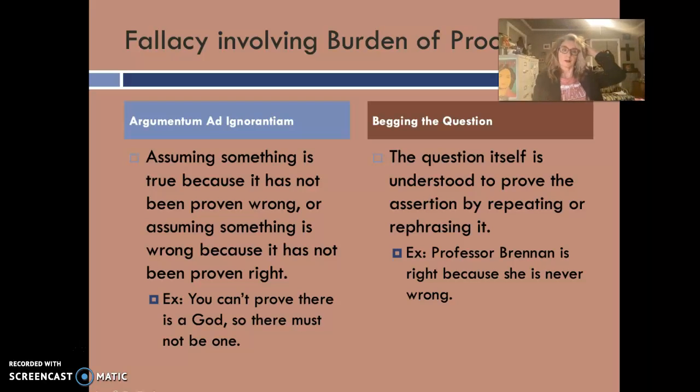That's begging the question. You make a statement and then you restate it in a different way using what you said in the beginning, and you didn't give any proof, but it made it sound like you gave proof, but you're basically just restating what you said in the first place. Okay, that's the begging the question fallacy.